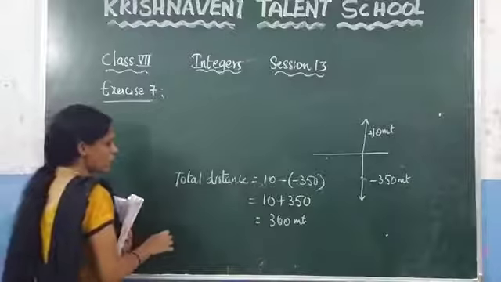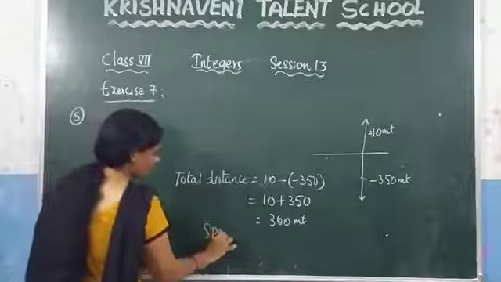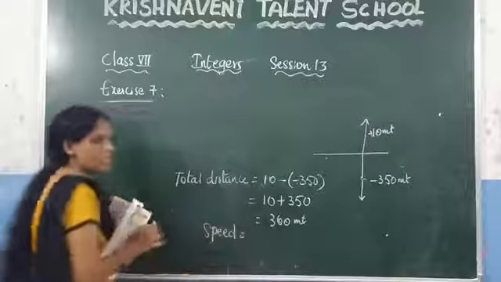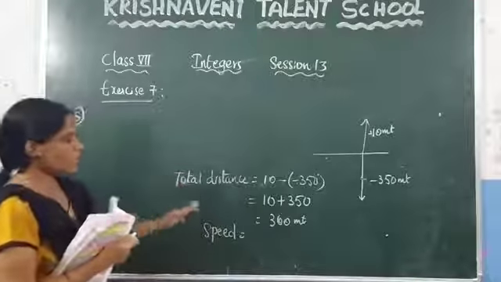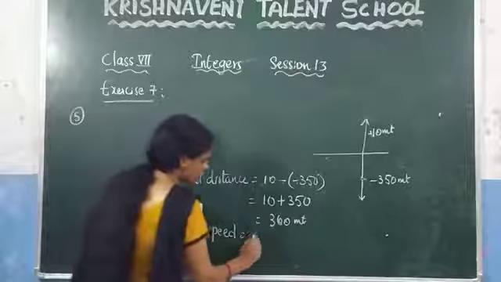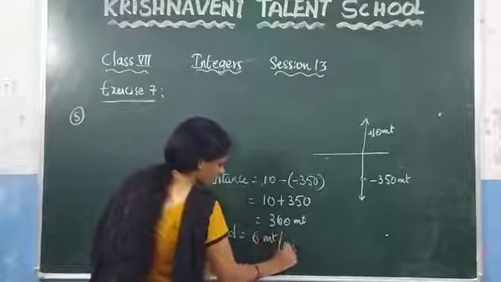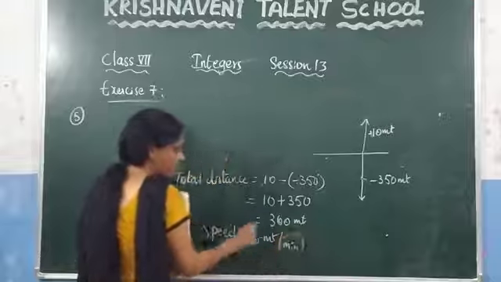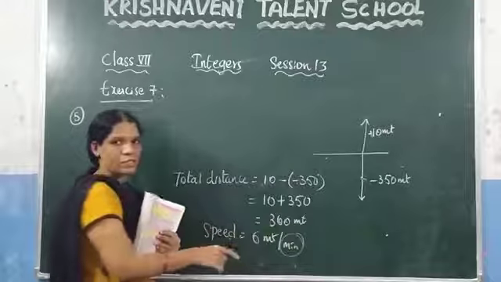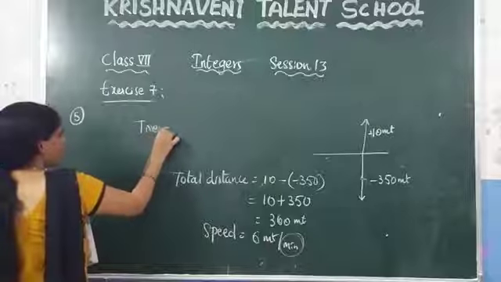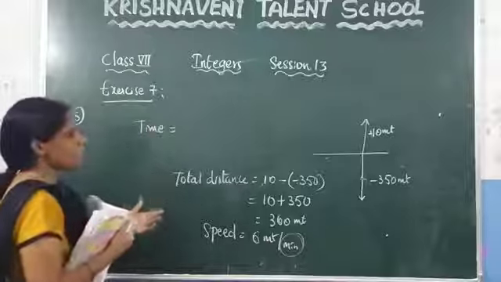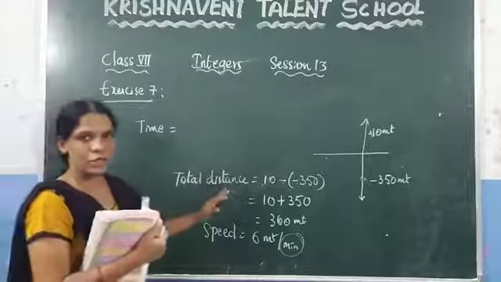Now in the question they have given the rate of speed. The speed is also given. What is the speed given here? The elevator is traveling at a speed of 6 meters per minute. That means for every minute the elevator is traveling 6 meters. This is the question they have given. Based on this you need to calculate the time. How much time the elevator has to take to reach the destination, you need to calculate.